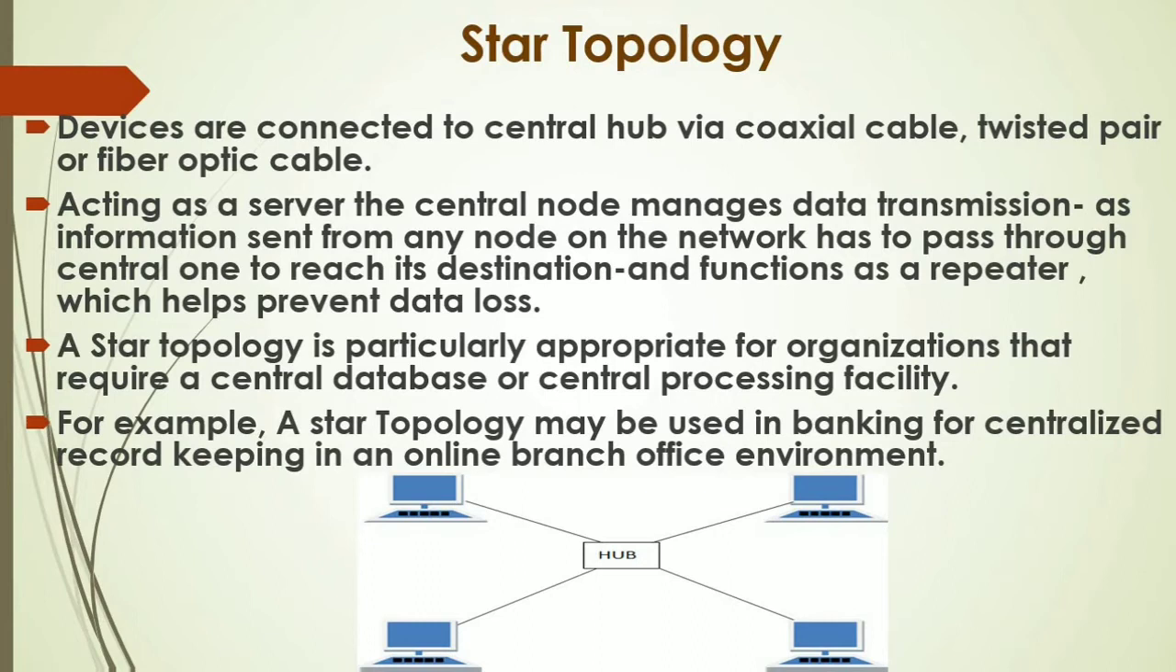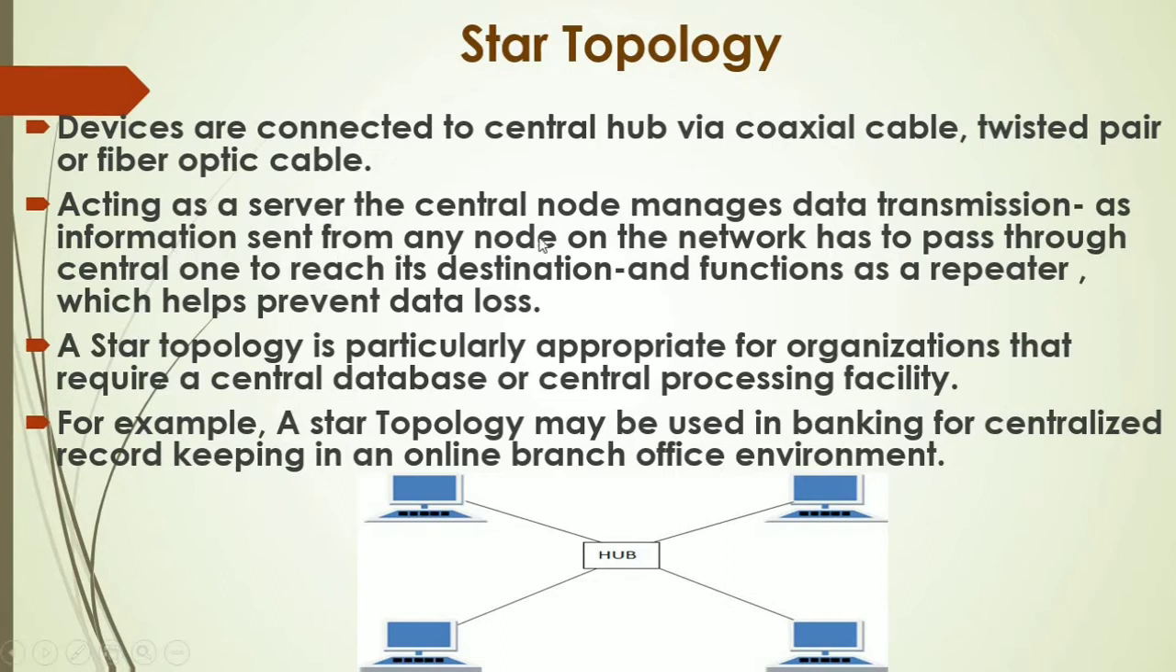Devices are connected to central hub via coaxial cable, twisted pair, or fiber optic cable. All the devices are connected to the central hub. Look at this picture. We have a single hub and all other 4 nodes are connected to this hub, and they may be connected using coaxial cable, twisted pair, or fiber optic cable.